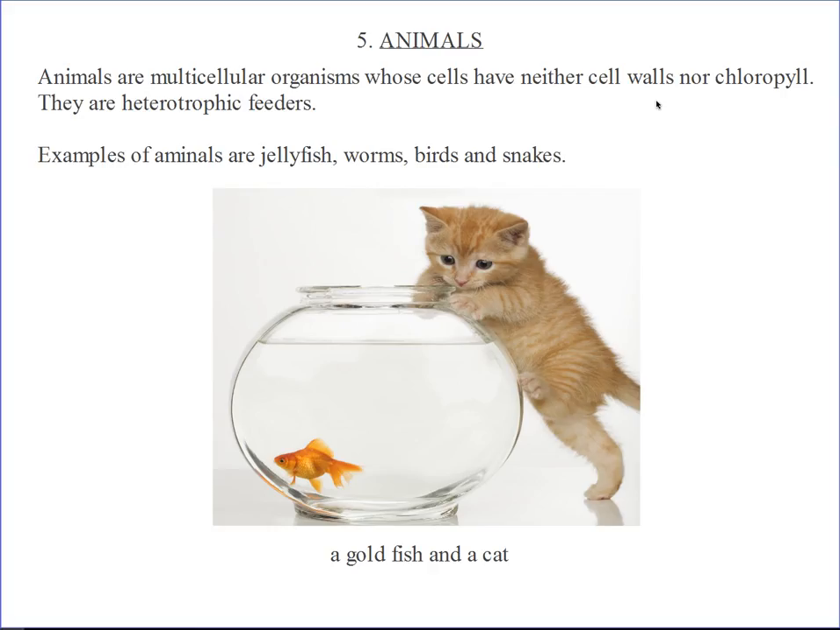So that explains heterotrophic feeders. Examples of animals are the jellyfish, birds, worms. We have our cat here. We have our goldfish here. These are all examples of animals.